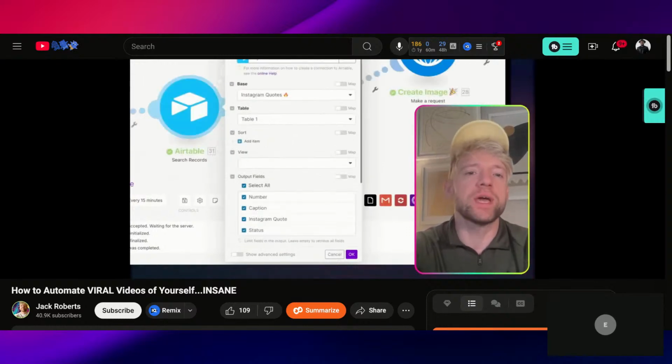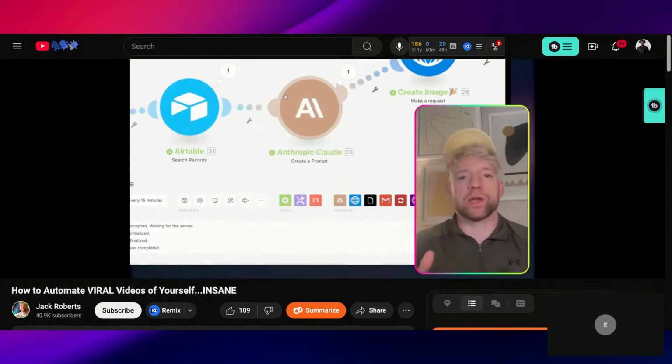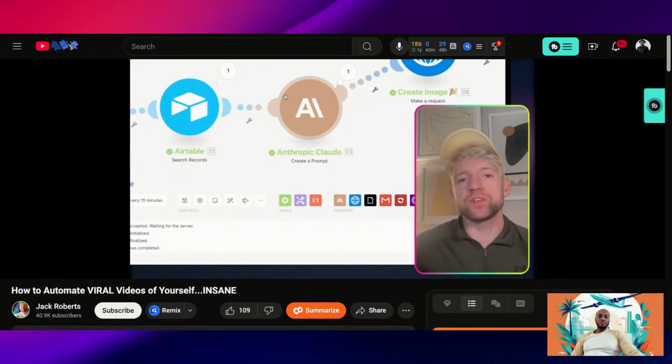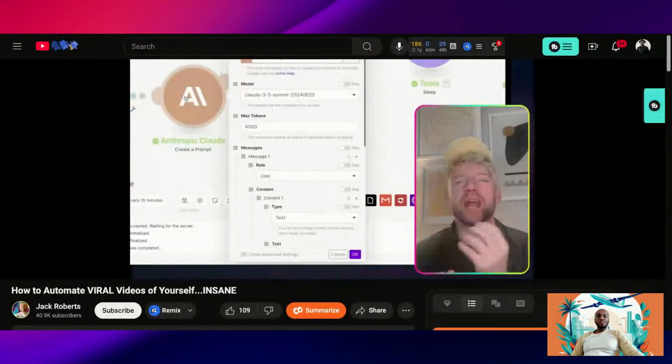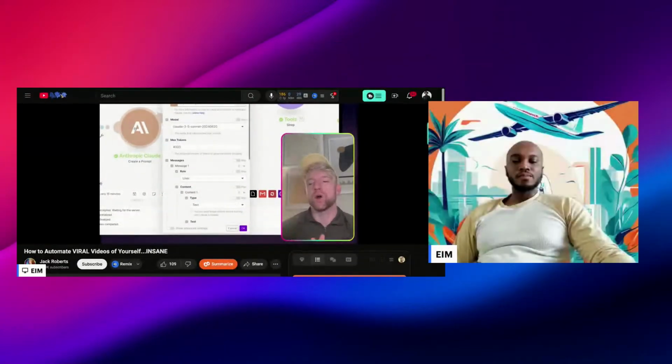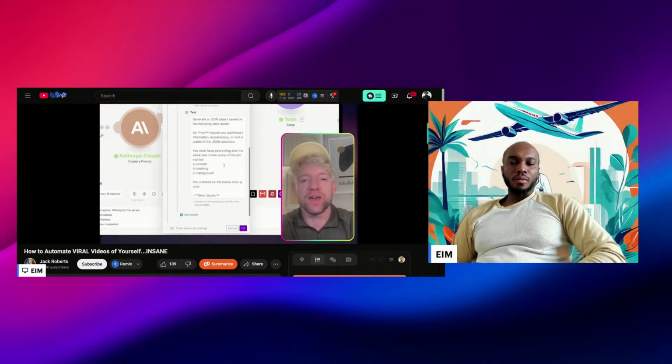Now, for me, this is the bit where really, think of this like Lego, okay? You basically build whatever structure you want to. The purpose that I've gone with here is just Stoic quotes. So what you want to do here is create the perfect image, and I encourage you to play around with what style you want for your own particular thing, which is why this is so epic. Because here's the thing, not many people are going to watch this, and even the ones that do, even if 20,000 people do, you're all going to have a unique, different way of doing it, so you're going to have incredibly unique content.